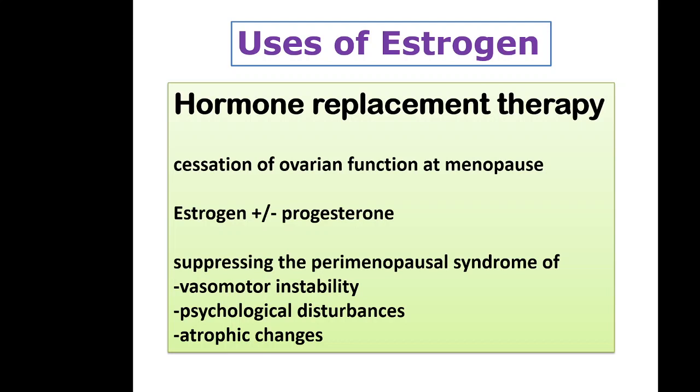So these are all the symptoms due to cessation of ovarian function. These symptoms can be relieved by giving estrogen and progesterone, hormone replacement therapy, HRT. It is a very common and most important use of estrogen, hormone replacement therapy, estrogen and progesterone, or sometimes estrogen alone.